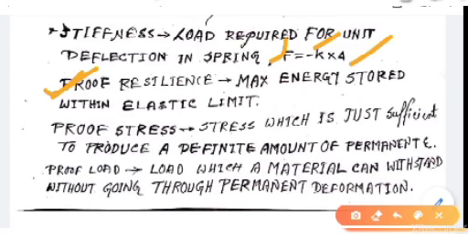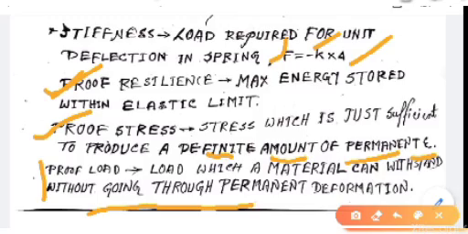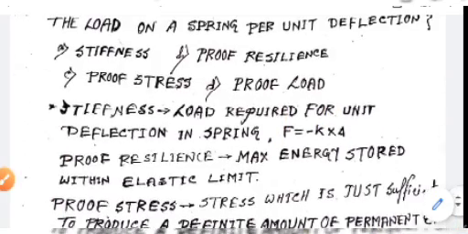Proof stress is the stress which is just sufficient to produce a definite amount of permanent strain. Proof load is the load which a material can withstand without going through permanent deformation.